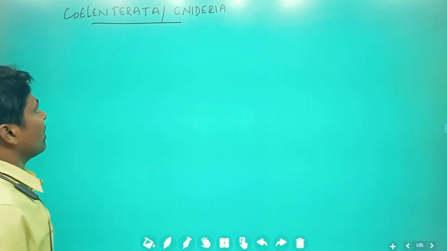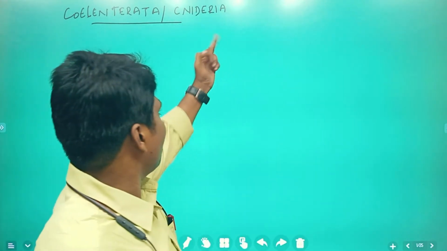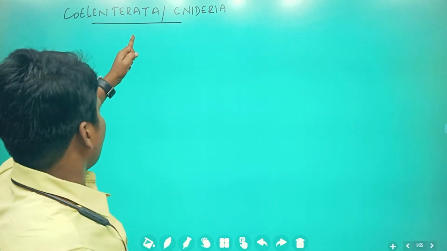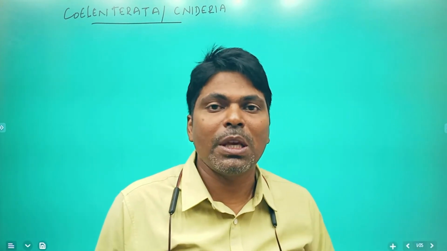Actually, Coelenterata is an old word. Cnidaria is the new name given to that particular phylum. Coelenterata comes from the coelenteron, the gastrovascular cavity which is present.